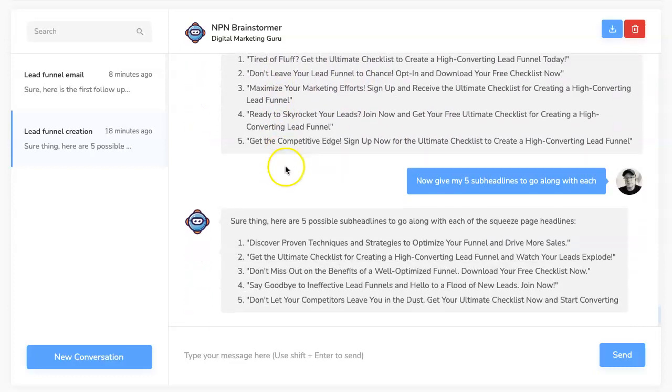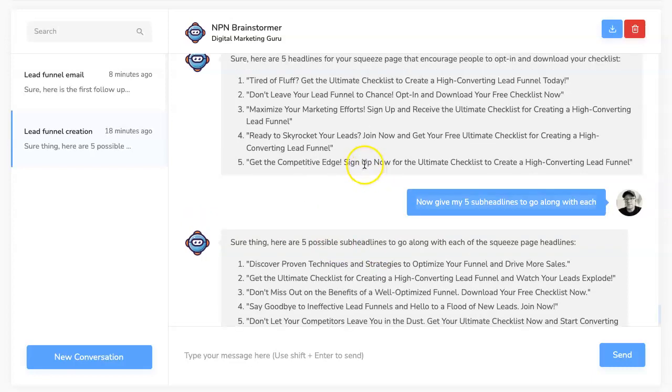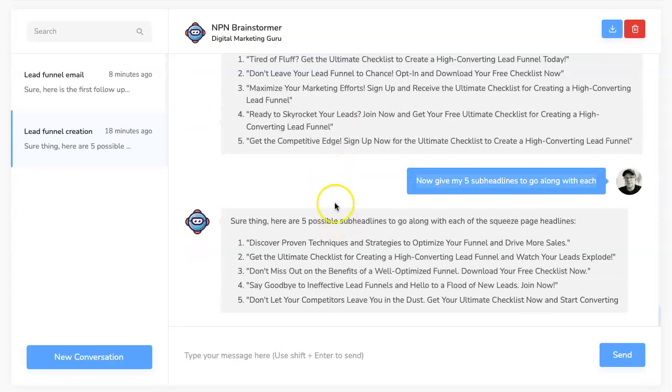Okay, and then I said, well, okay, now give me 5 sub headlines to go along with each, because on my squeeze page, I'm going to have a headline and I'm going to have a sub headline, which sort of leads the prospect a little bit further down the page, right?